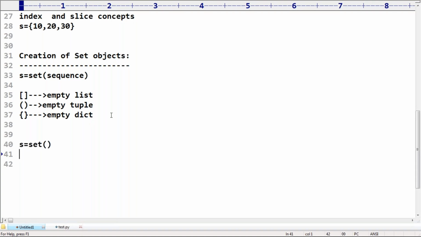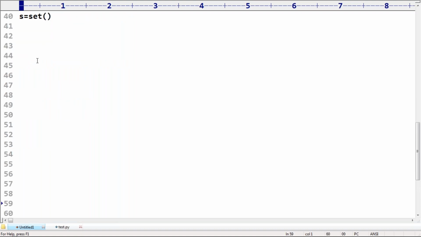Any doubt? Up to this it is clear how to create a set object, empty or with multiple values. Next, suppose you already have some list or sequence. How can you create the equivalent set for the given list, or for the given string, or for the given range? How can we do that? That's all. This is what you people should be aware of clearly, right? Sir, what is the next thing we require to talk about? What are the various important methods?